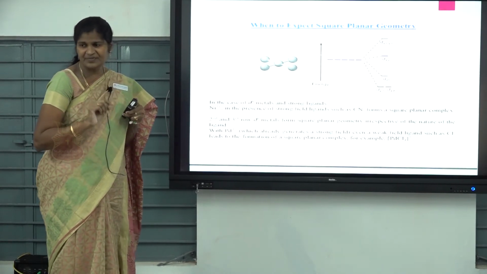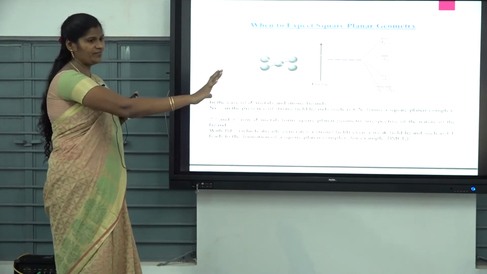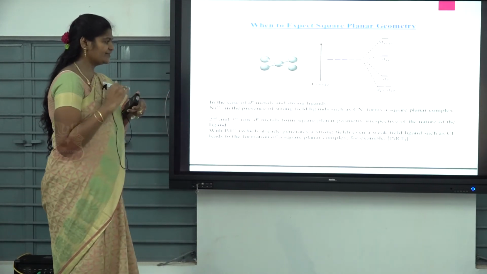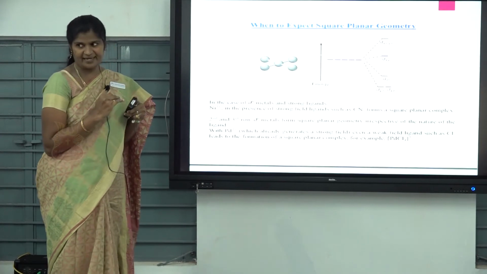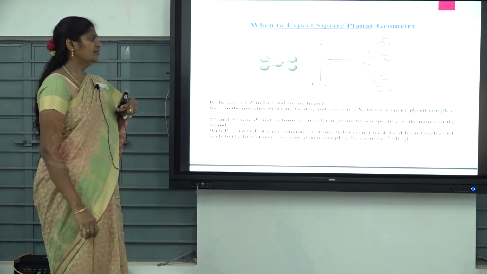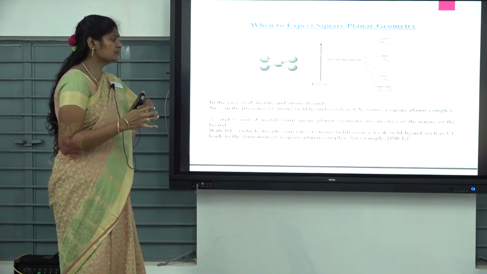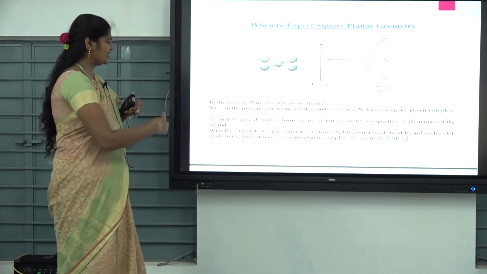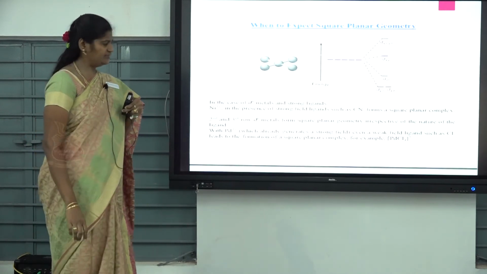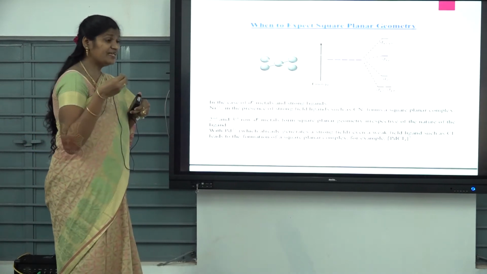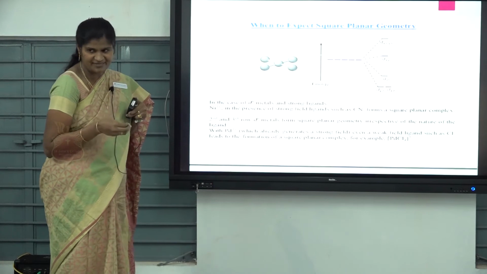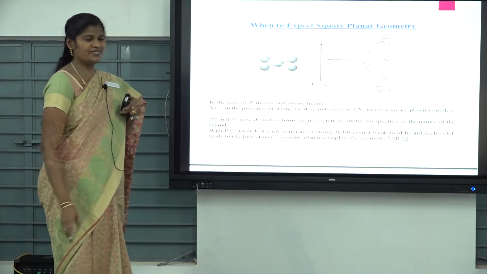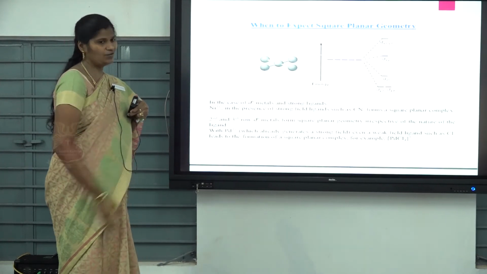A d8 system in the presence of a strong field ligand, for example CN minus, will give a square planar complex. This is the first point. Then the second point: consider second and third row d8 metals. Irrespective of the nature of the ligand, you will get square planar. How? Consider palladium 2 plus complexes. With a weak field ligand, for example Cl minus, you will get a square planar complex. Example, palladium chloride complex.